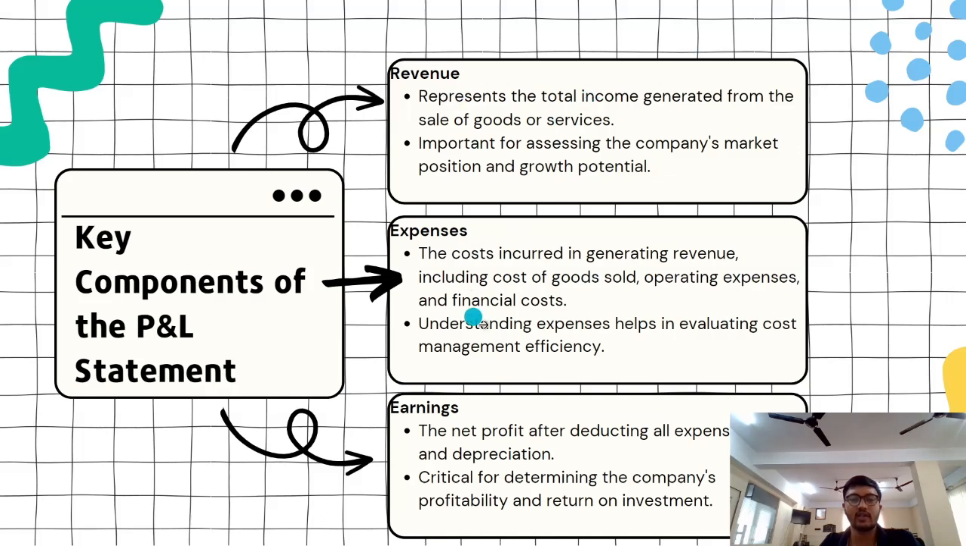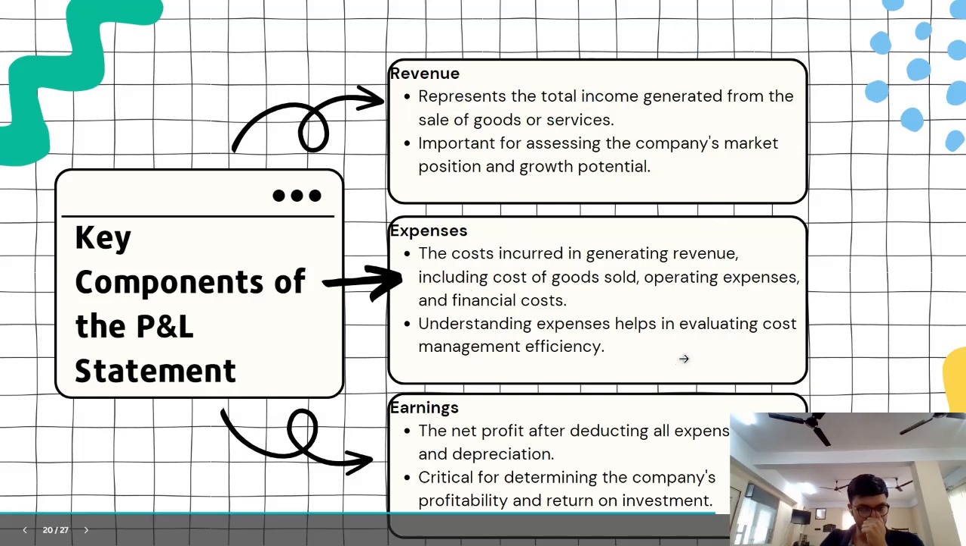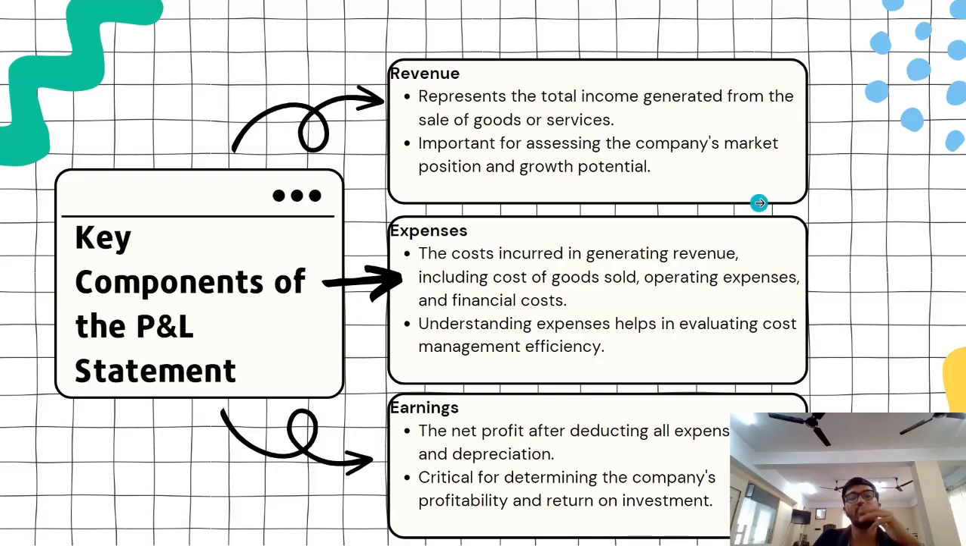So there are revenues, there are expenses, there are earnings. In revenue, it represents the total income generated from the sales of goods and services. So what is the company's actual business? If I am in the business of producing these bottles and this particular bottle costs 30 rupees, and if I sold 1,000 items, the revenue of my company will be 30,000 rupees. I'm not associating the cost or profitability with anything here. This is just the selling price of my bottle, and 1,000 I sold. 30,000 means revenue.